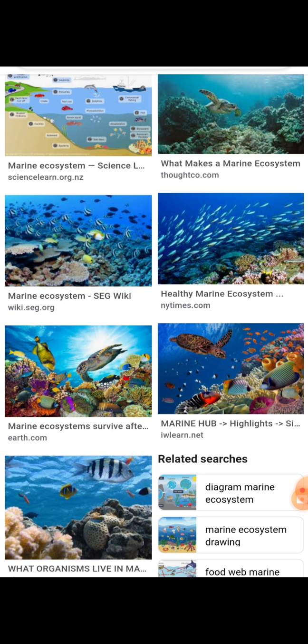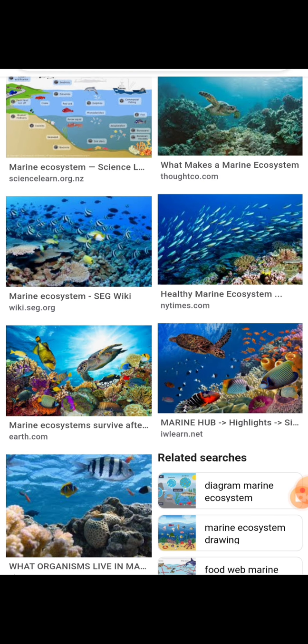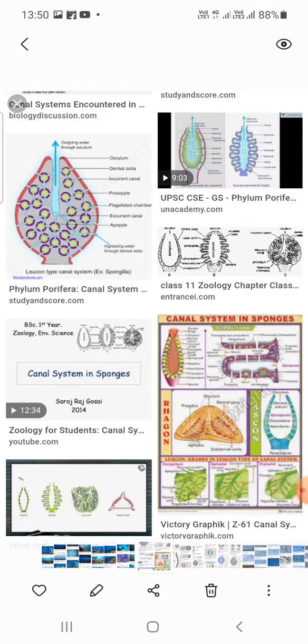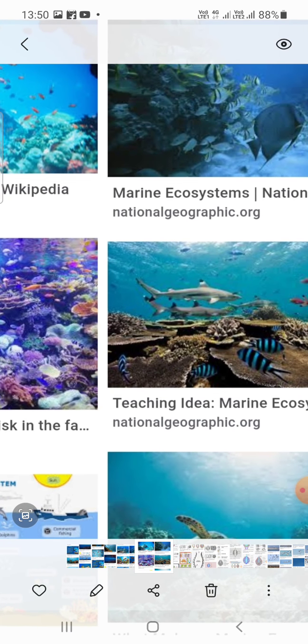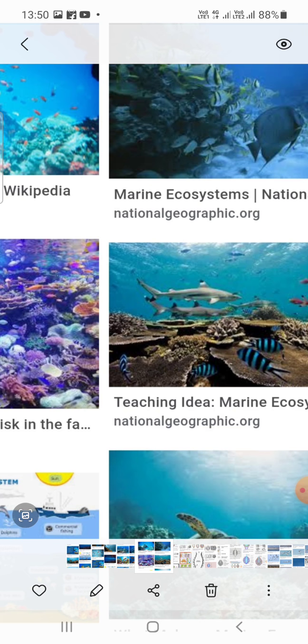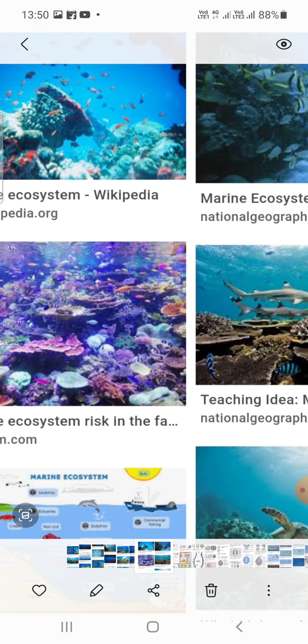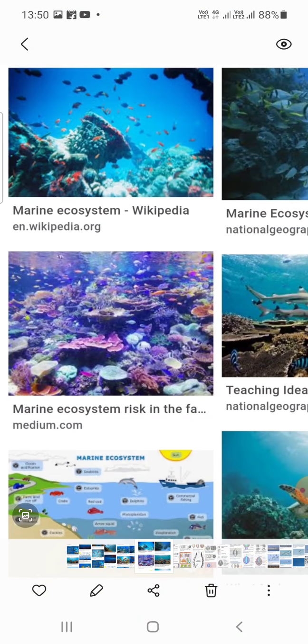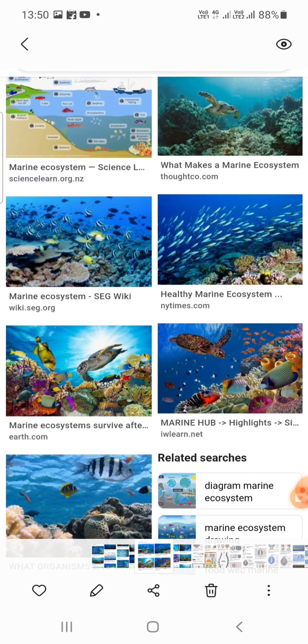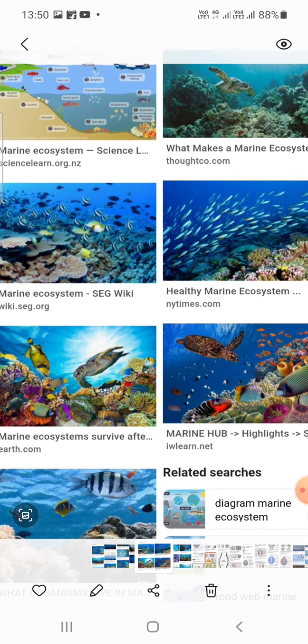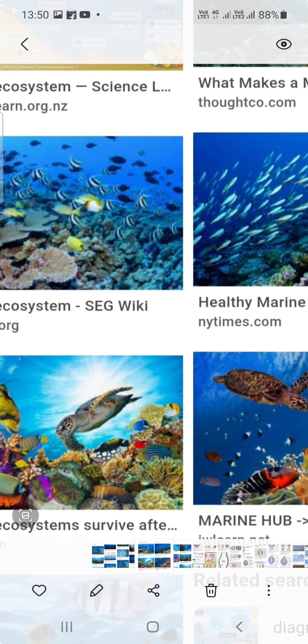Phytoplanktons are the planktons freely floating on the water. They bear chlorophyll, hence they are autotrophs. Phytoplanktons include diatoms and dinoflagellates. See here, these are the diagrams. These diagrams show the inner side of the sea. The marine ecosystem inside also has very beautiful fauna.